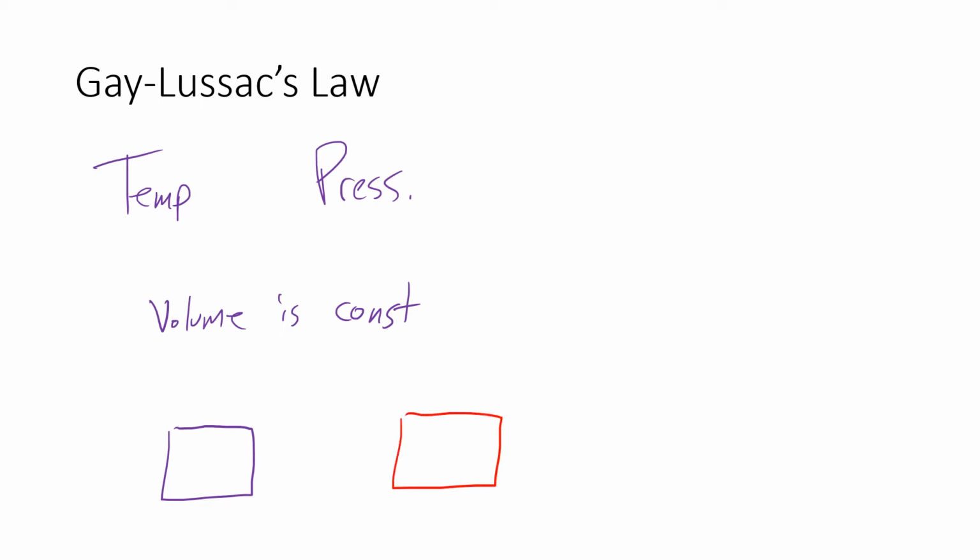So this is the cold one. We'll have the red one be the hot one. So we're going to light this one up. Now our gas molecules, we'll start off with the 9, are going to be moving faster here, right? They're going to be moving faster, but they don't have more room, so they're going to be hitting the walls harder. So as temperature goes up, pressure is also going to go up.